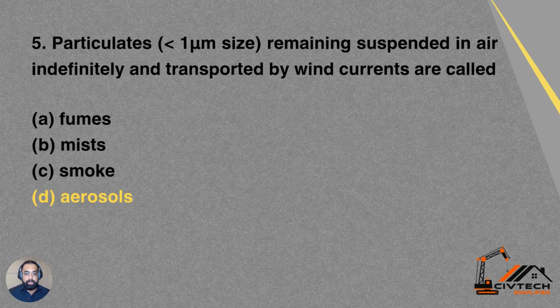What these particulates are called? Option A fumes, option B mists, option C smoke, option D aerosols. So these particulates which are less than 1 micrometer in size are called option D aerosols.